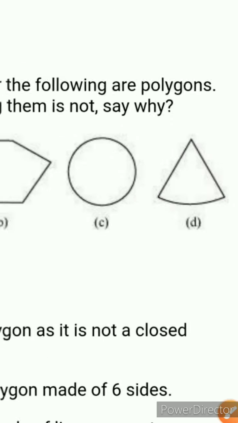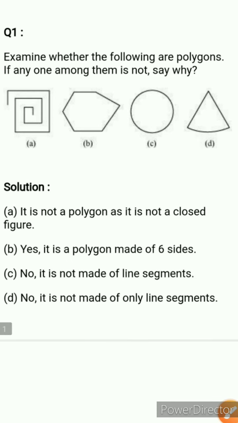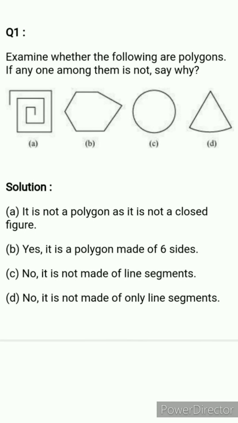That's why it's not a polygon. Clear? Because here we have one curved line. So ये आपका polygon नहीं होगा, क्योंकि इसमें एक curved line है. ये सारे line segments से नहीं बना है. No, it's not made of only line segments. इसमें 2 line segments तो हैं, but third line segment की जगह एक curved line है. Clear? So that's not a polygon.